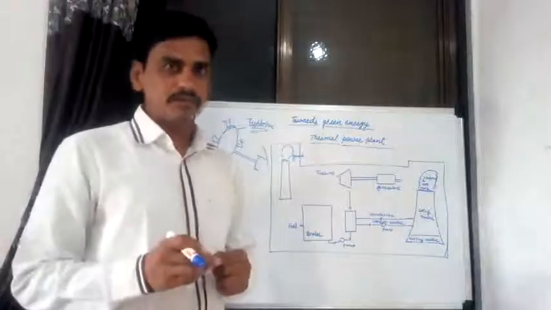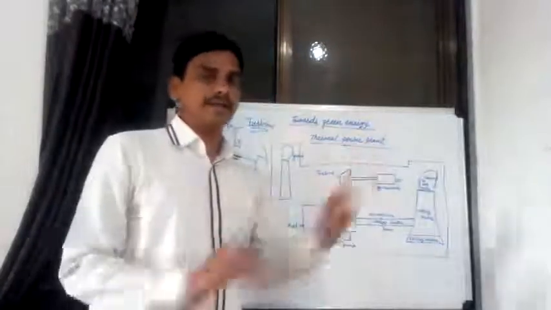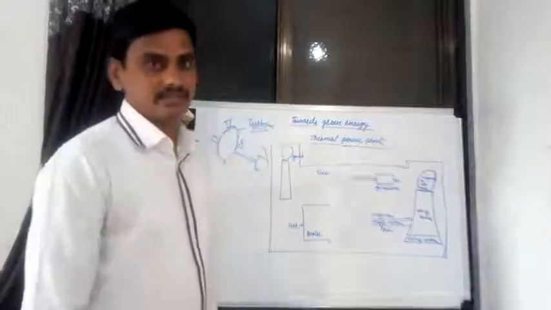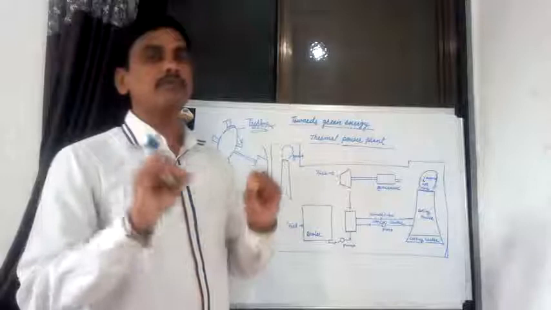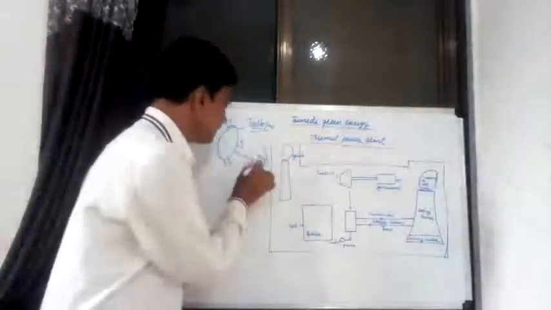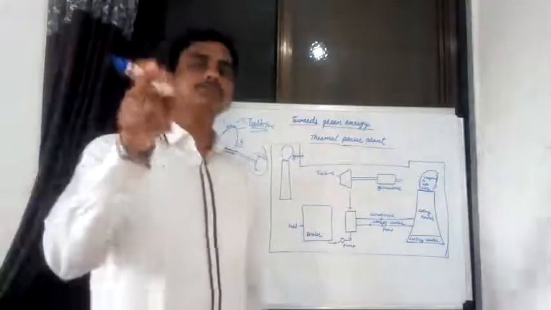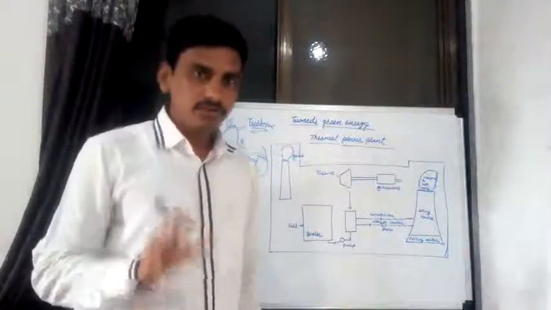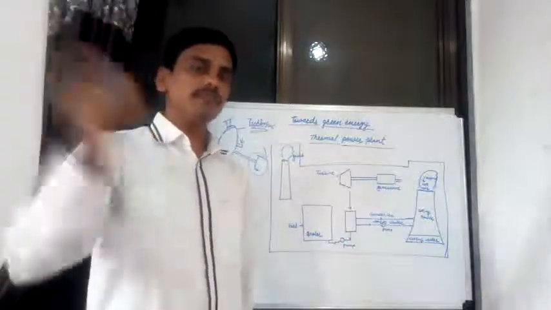That is the principle. Now this principle is used in various different power plants to generate the electricity by use of different sources, those sources which are collected from the environment.